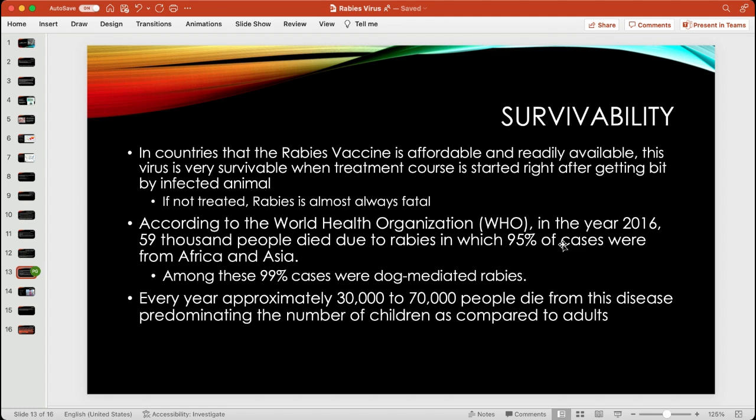According to the World Health Organization, in the year 2016, 59,000 people died due to rabies, in which 95% of the cases were from Africa and Asia. And among these cases, 99% of them were dog mediated rabies. Every year, approximately 30 to 70,000 people die from this disease, and this number is higher in children compared to adults.